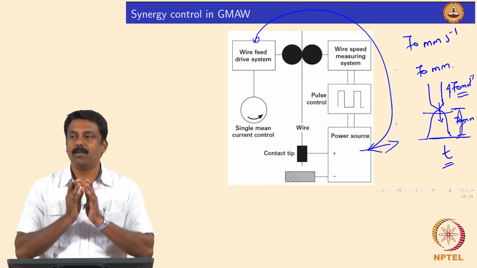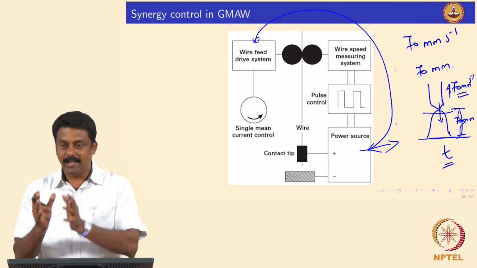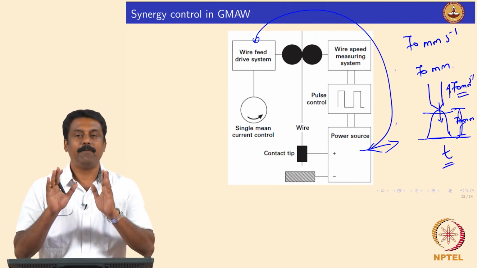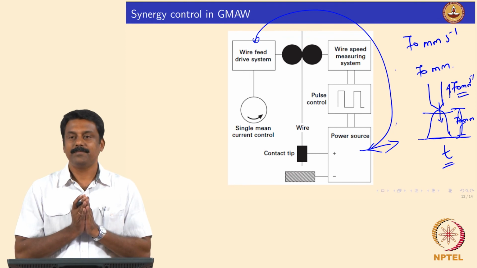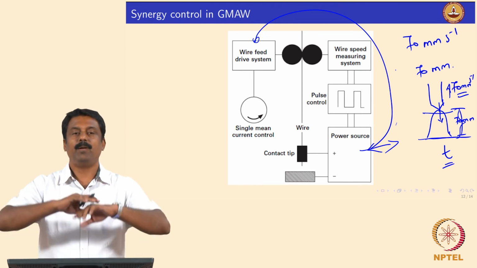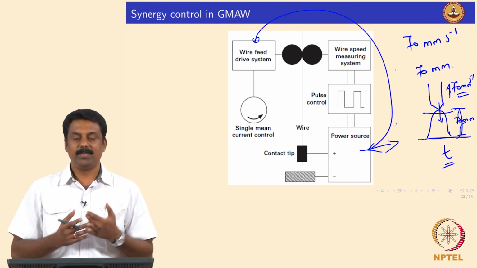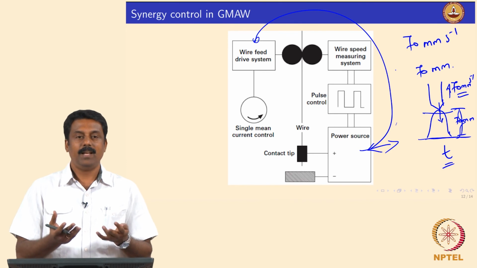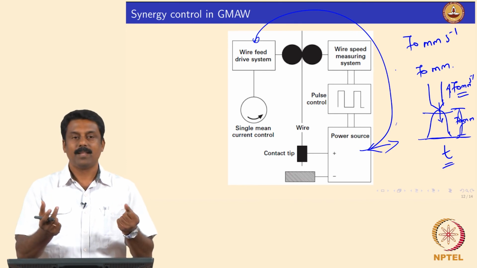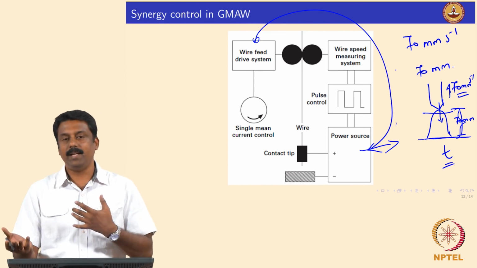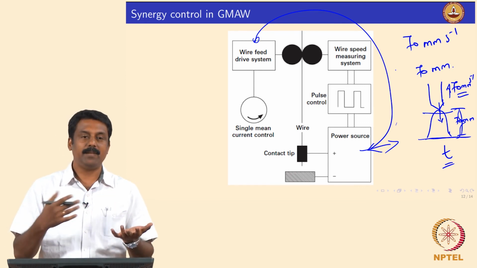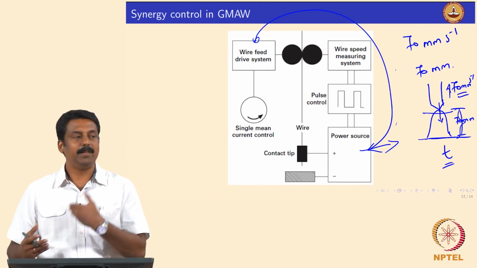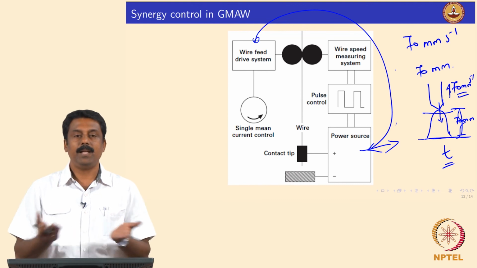So, what you will have to choose now to achieve a pulse or any other waveform is to give what mean current you want and what wire feed rate you want, that is it. These two parameters, if you give, the power source would calculate everything. Suppose you want to do pulse GMAW, then you can calculate IP and TP, isn't it? From the mean current you can calculate the melting rate, F can be identified, the frequency of pulsing, and accordingly the melting rate can be calculated from IM, and it can maintain a constant arc length pulsing.